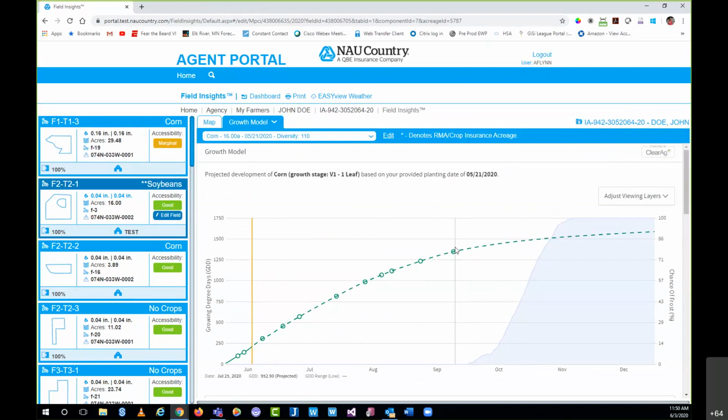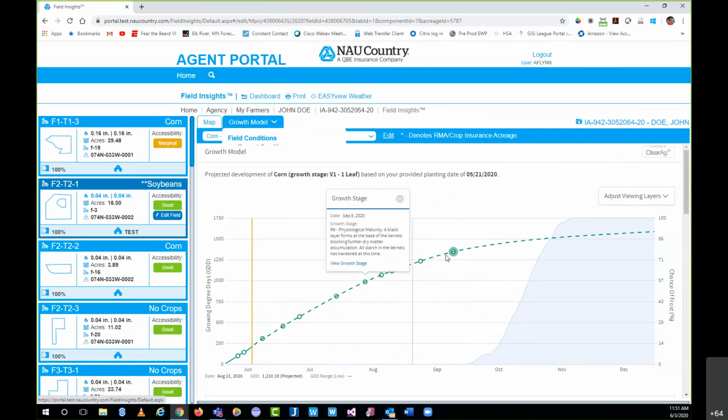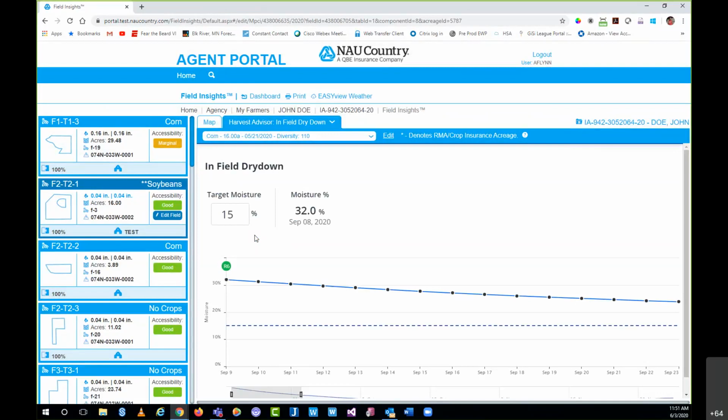With that being said, we now have a final growth stage of September 9. Based on that data, the next component from within this category is the harvest advisor. And these two communicate with each other, specifically with this final growth stage. So when I select the harvest advisor, what it's going to do is take that final growth stage, September 9. You can see I highlighted the last dot there, the final growth stage.